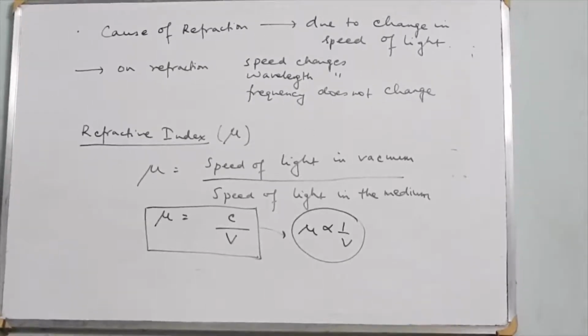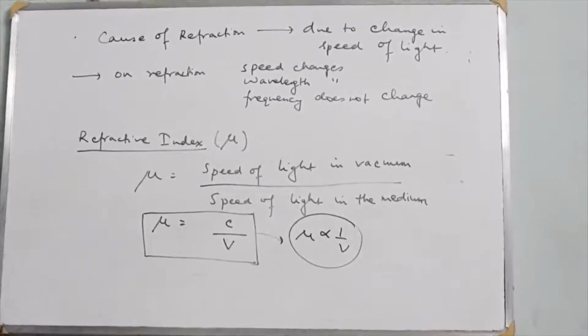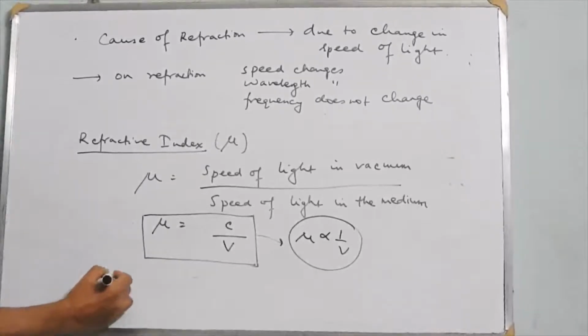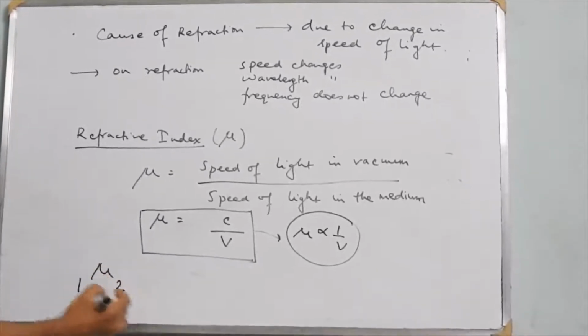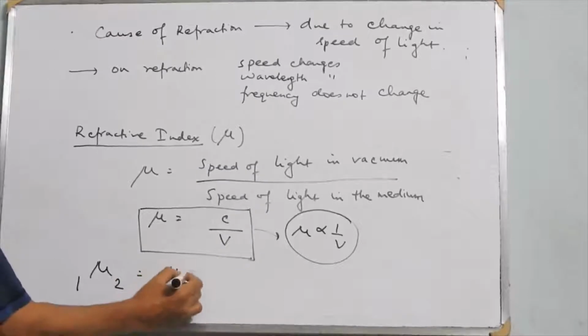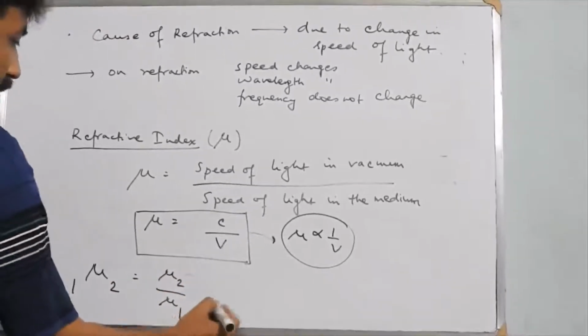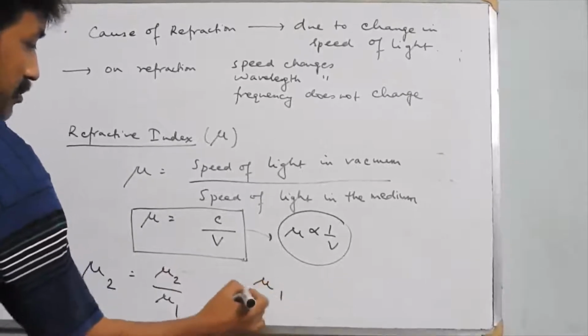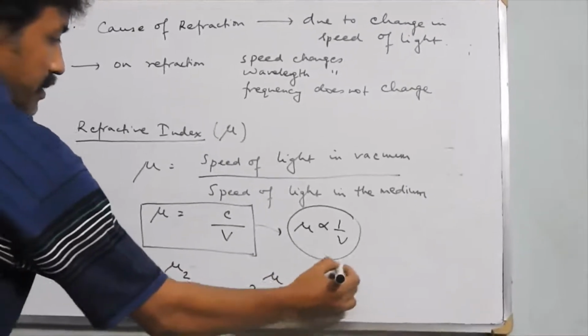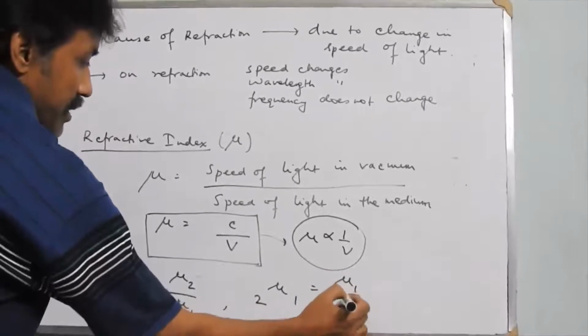So when we are talking about the refractive index of one medium to another medium, suppose I am saying the refractive index of the second medium with respect to the first, it means the refractive index of the second medium by the refractive index of the first medium. Whereas if I am saying the refractive index of the first medium with respect to the second, this will be the refractive index of the first medium by the refractive index of the second medium.